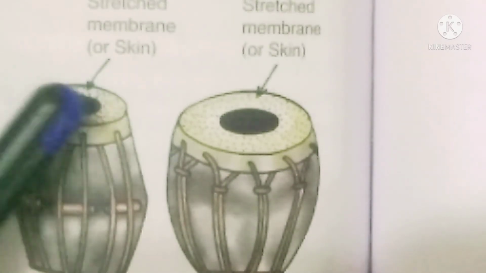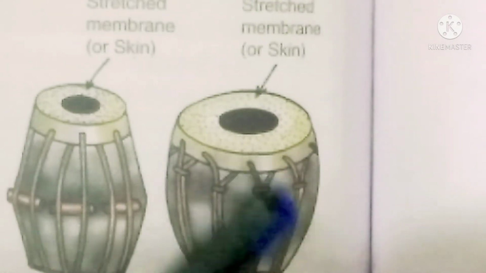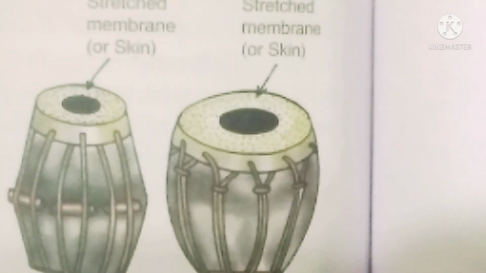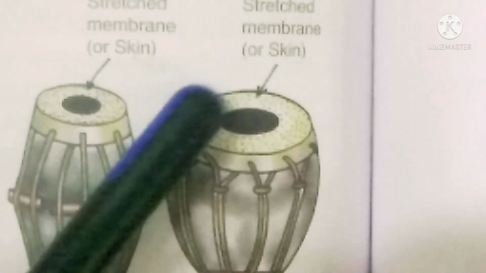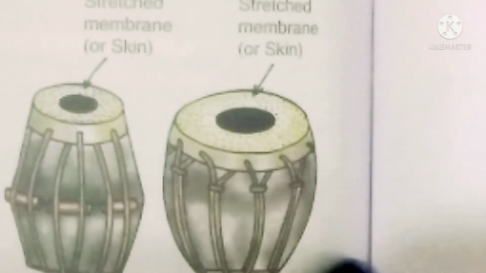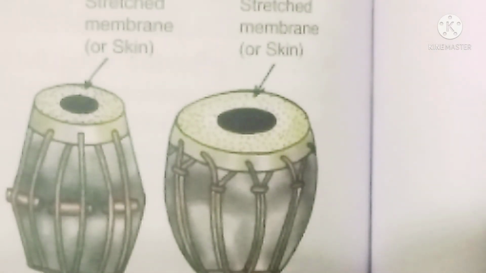If you keep small papers or beads on it and you strike it, the papers will start dancing, moving. That is because it starts vibrating. What is vibration? Again, it is to and fro motion.